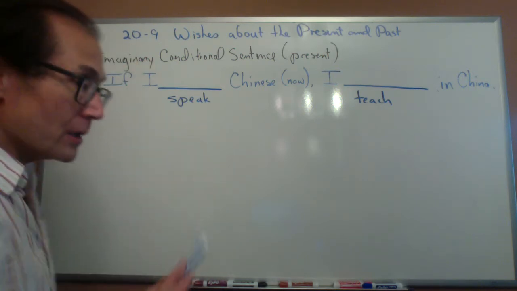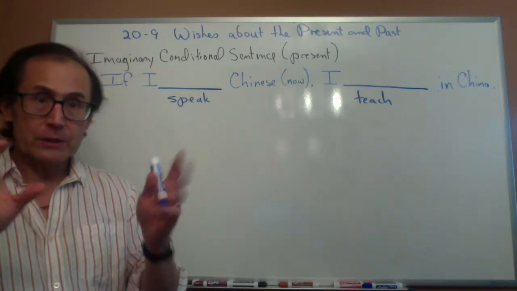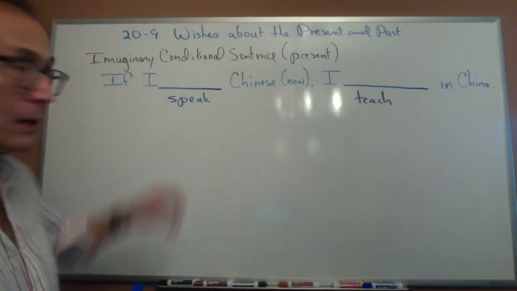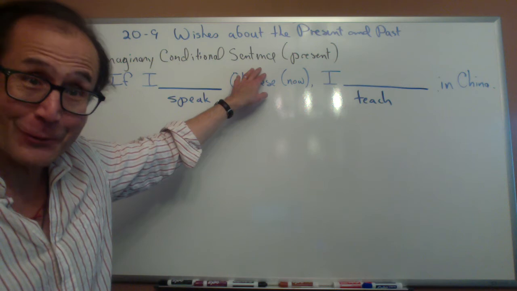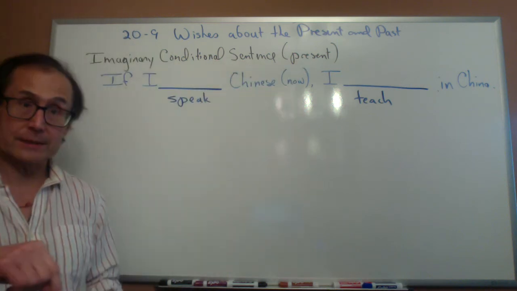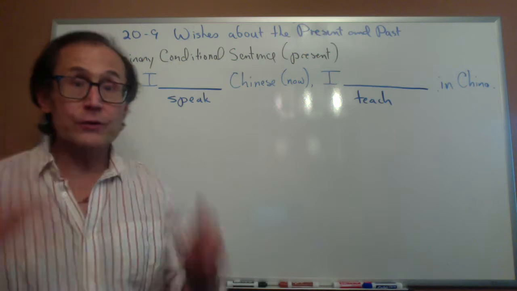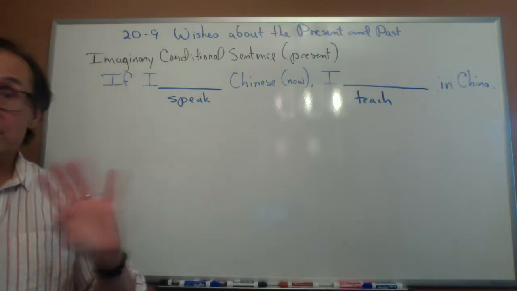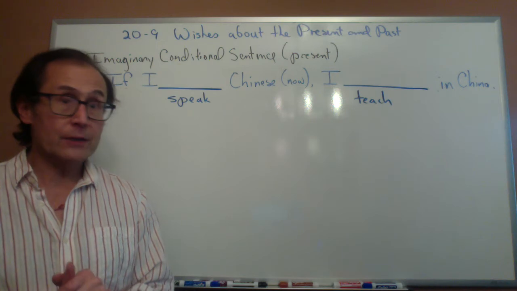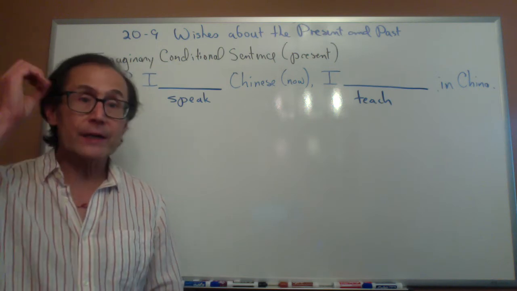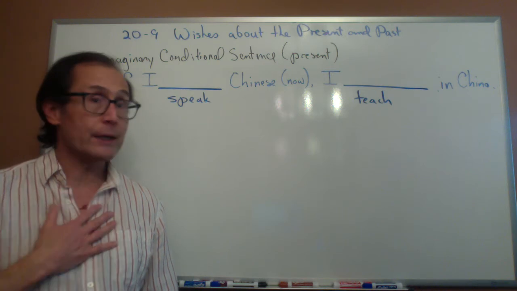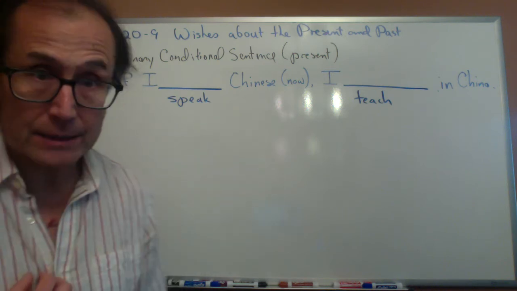To start talking about wish, it will be good to review what we know about imaginary conditional sentences. Okay? So let's say we're talking about an imaginary conditional sentence in the present. Now, the truth is, I cannot speak Chinese. I don't speak Chinese. It would be nice, but I don't speak Chinese. So if I talk about I speak Chinese, then you know that's my imagination. Okay? I don't speak Chinese now.